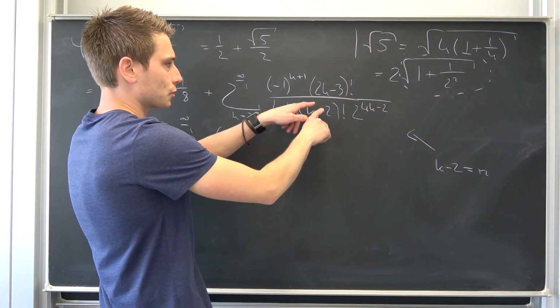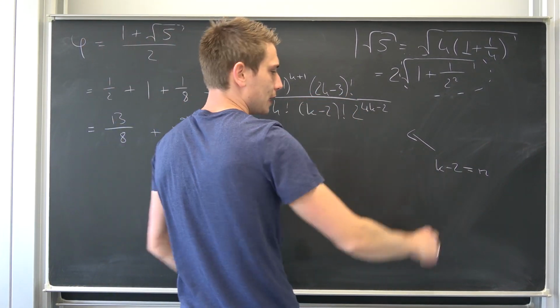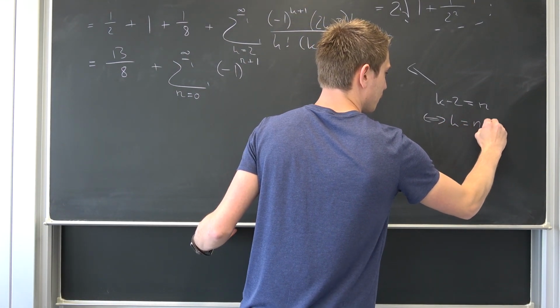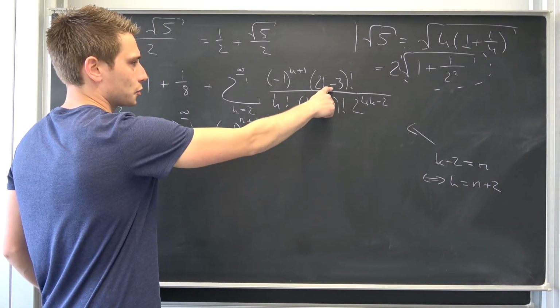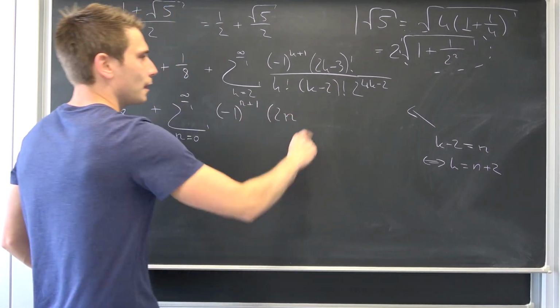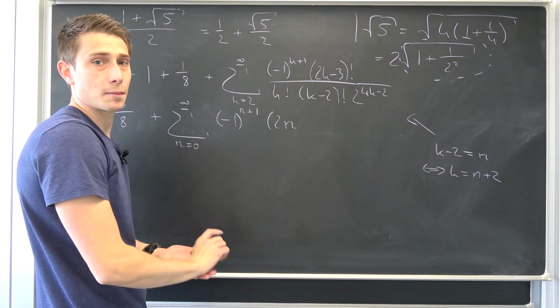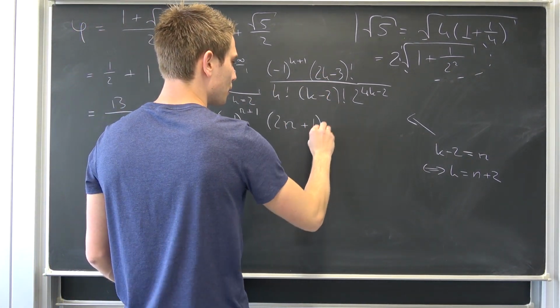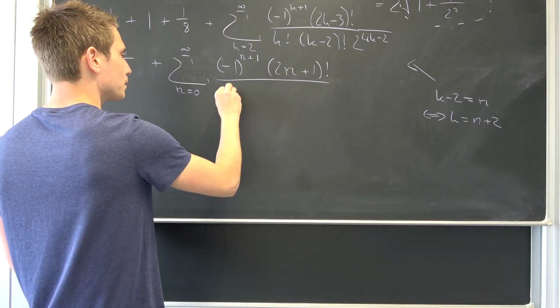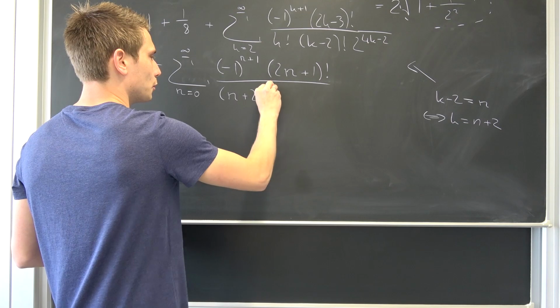Then right here, k is nothing but n plus 2, meaning this is going to give us 2n plus 4 minus 3, so 2n plus 1 factorial. Down here, k is nothing but n plus 2, so (n plus 2) factorial.